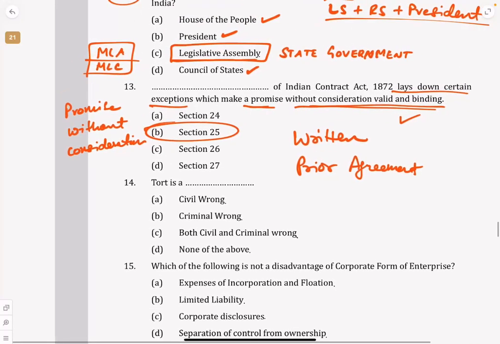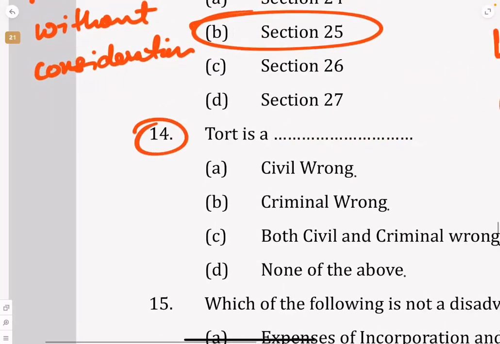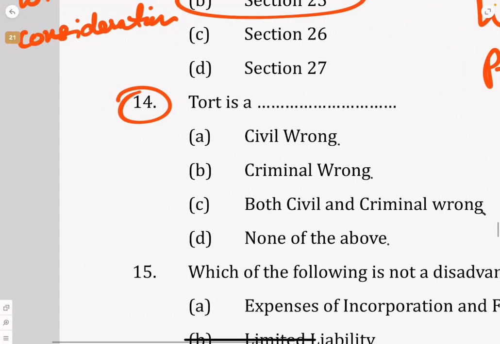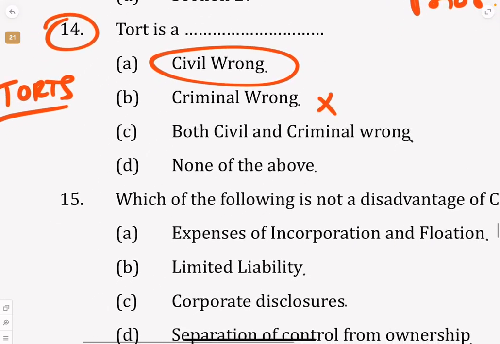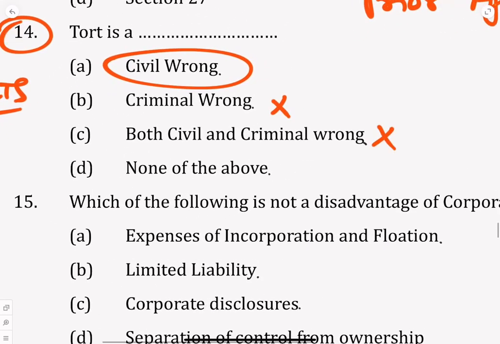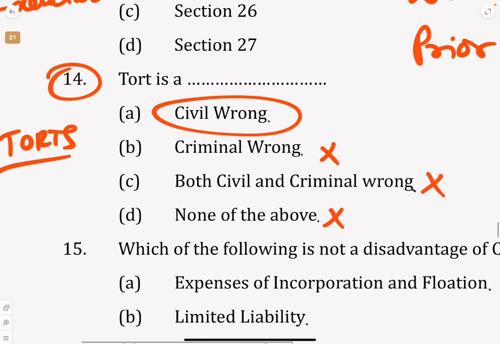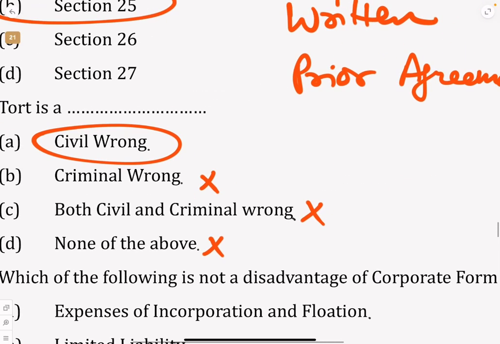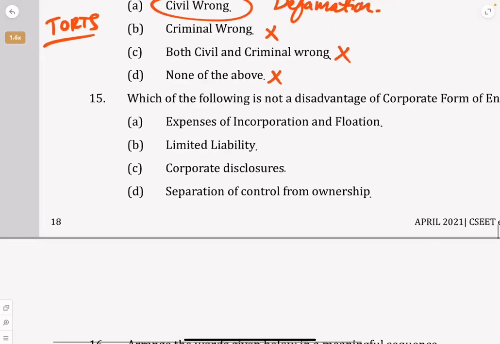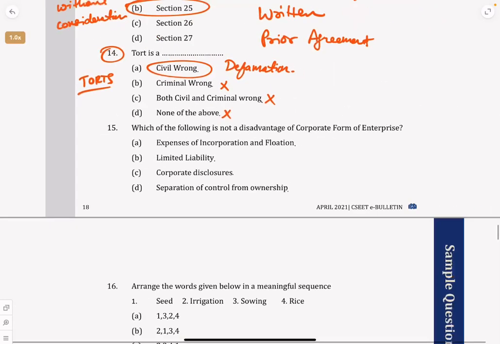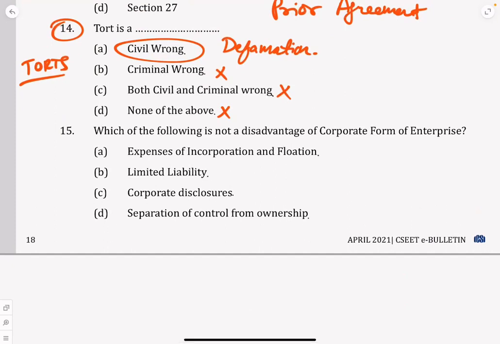Okay. Next is very simple. In my video classes I have told you 100 times, in the chapter relating to torts, tort is a civil wrong. Simple. Tort is not a criminal wrong, it is not both civil and criminal wrong, and none of the above is not the answer. So tort is a civil wrong, like we have battery, assault, defamation. Yes, all this is a civil wrong. Fine. Next question.